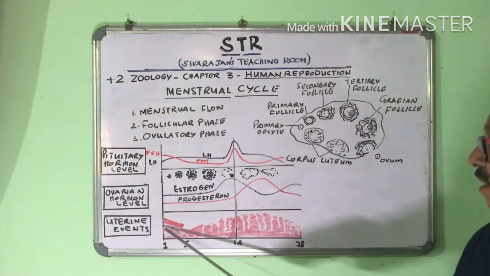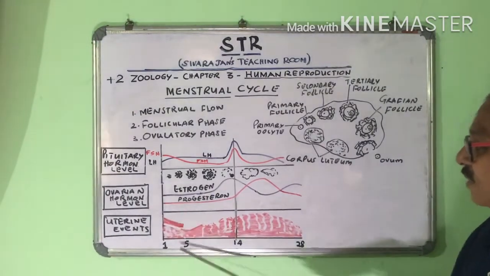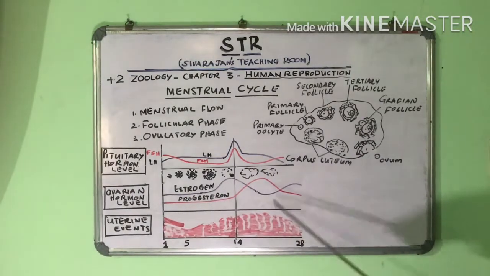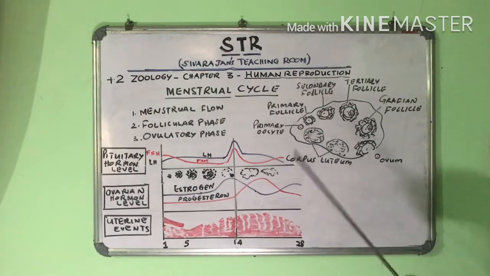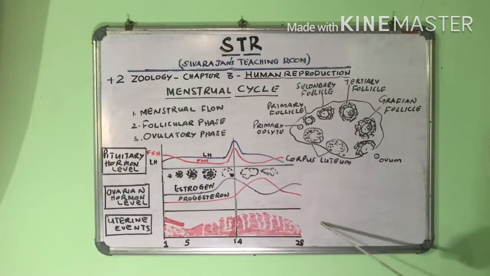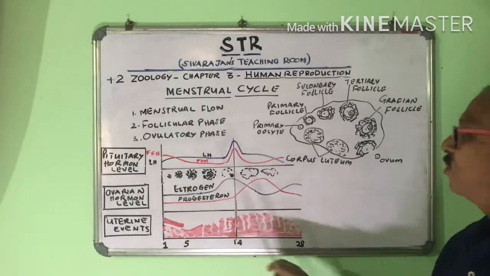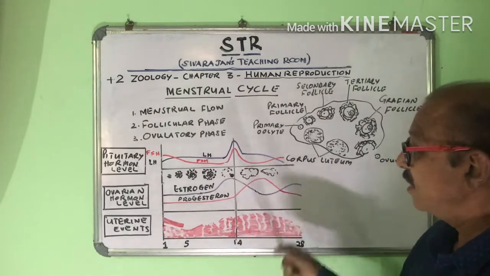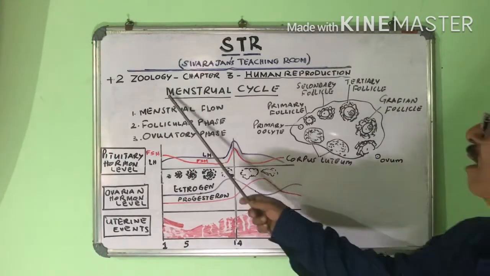Uterine changes. The endometrium degenerates and leads to bleeding. After that, when the bleeding stops, again the endometrium is built up for the next ovum. If that also is not fertilized, again it degenerates and leads to the next bleeding. So between two menses, the changes that take place both in the ovary and uterus are called a menstrual cycle.